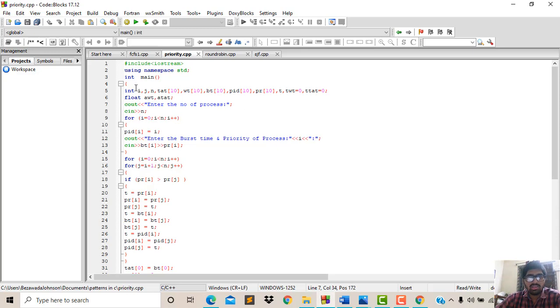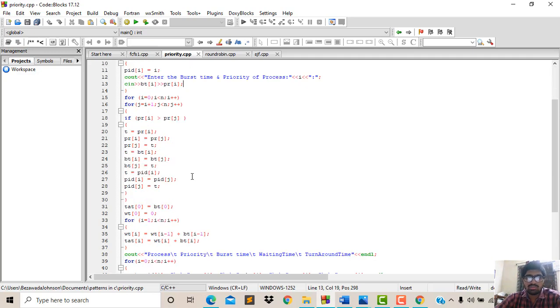Now here I have taken the variables i, j, turnaround time, waiting time, burst time and priority. When we enter the number of processes, it tells how many processes we have to enter. This is the burst time and the priority of each process, PID of i equal to i. According to that, the CPU decides which process should be executed next. So I have incremented i plus 1, and j less than n, j plus plus. If priority of i is greater than j, then t equal to PR of i.